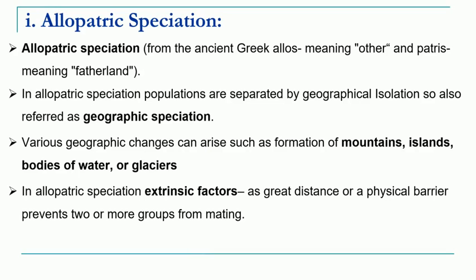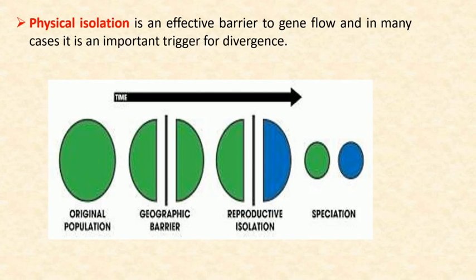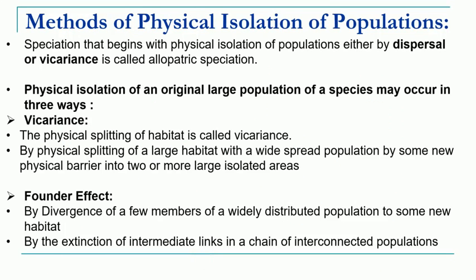In allopatric speciation we have seen different physical factors like mountains, islands, water bodies, and glaciers that act as barriers and cause allopatric speciation. Two different phenomena, vicariance, meaning physical barrier, and founder effect, are responsible for allopatric speciation.